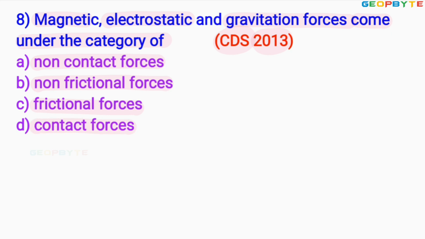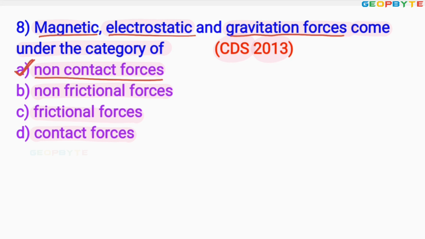Dear friends, believe me, magnetic force, electrostatic force, gravitational force, these three come under non-contact forces. Therefore, option A is absolutely correct. This problem is also a very important problem, 5-star problem. These are all very important problems which were already asked in different competitive exams. Let us move to the 9th problem.